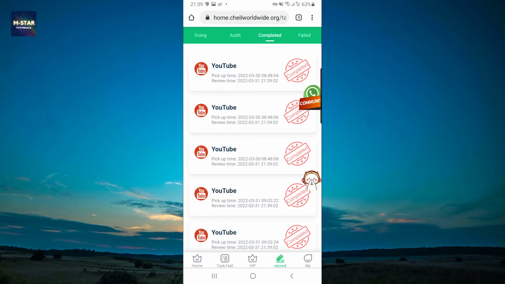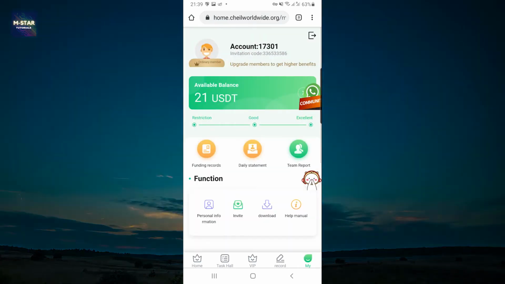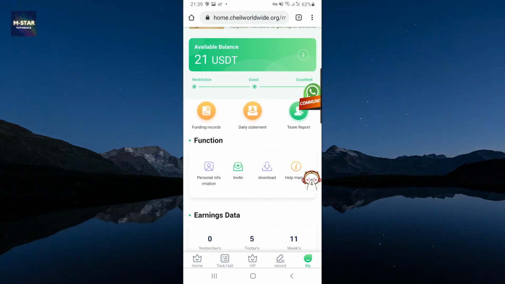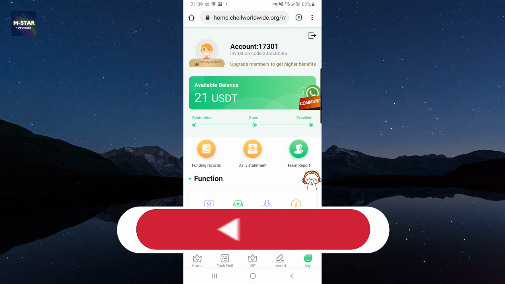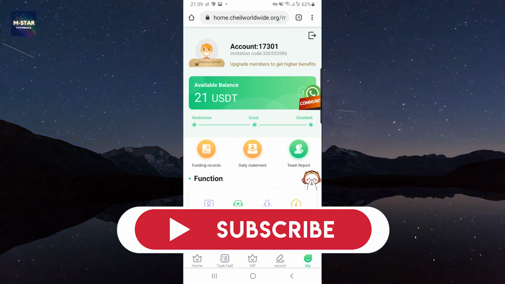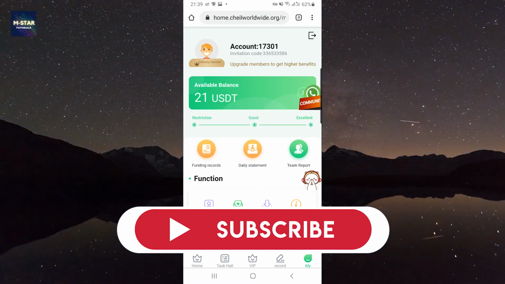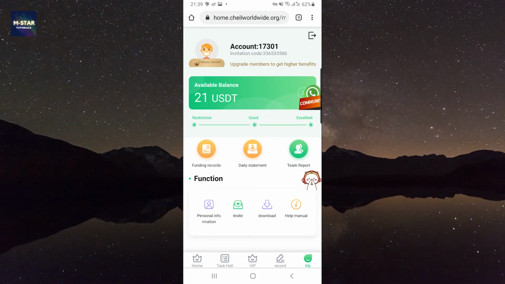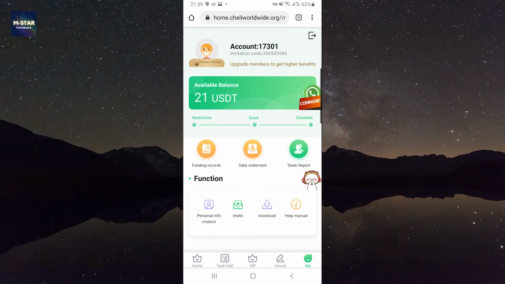Now once you have completed all of these tasks, you can head here to my balance, and here you're going to see that you have earned 21 US dollar coin. Now you're going to see that you have earned $21. And now the best part is I'm going to show you how you can withdraw this and get it back to your wallet, where you can later exchange it for another cryptocurrency, or you can exchange it for real money and get it deposited to your bank account.